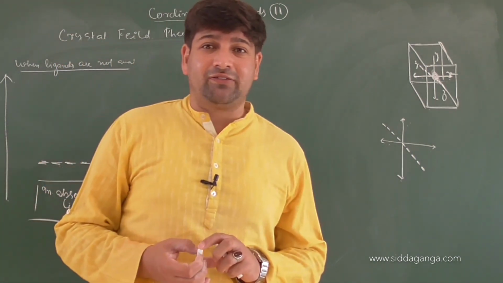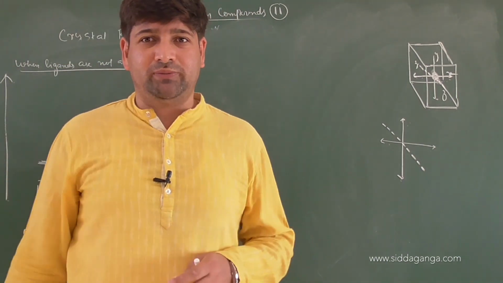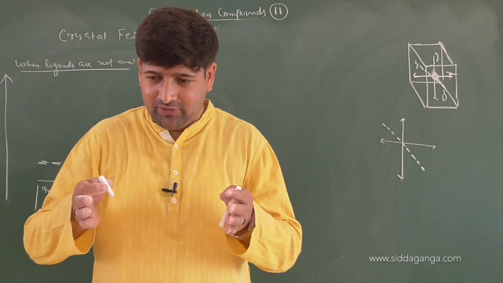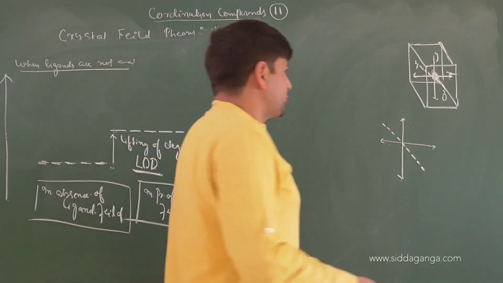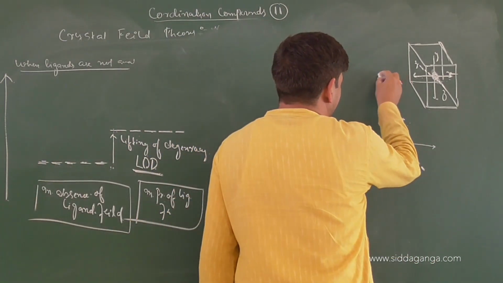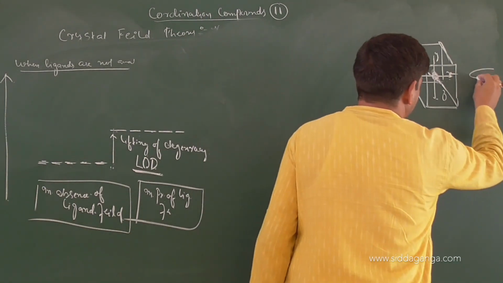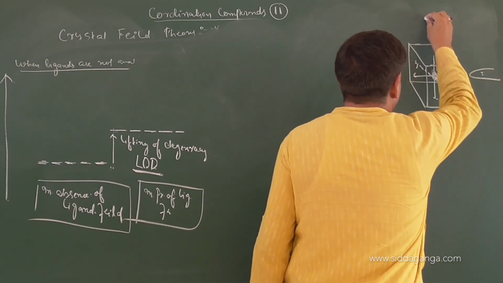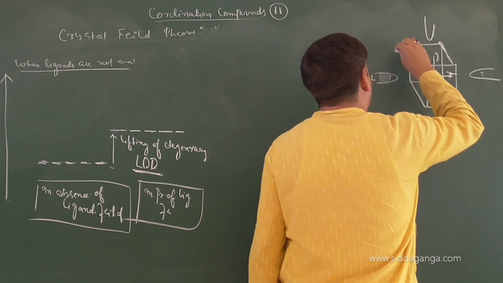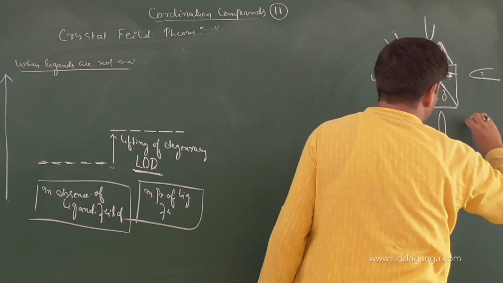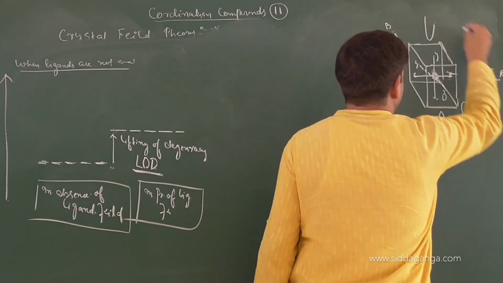Can I consider the octahedral field to be such that ligands are approaching along the 6 faces of a proper cube? Yes, this way, one from above, one from below. So there is a ligand approaching along this direction, with an electron pair. Then you have a ligand approaching along this direction also. Then a ligand approaching from top, from bottom, from back, and from front also. This is front back, this is left right, this is top bottom.